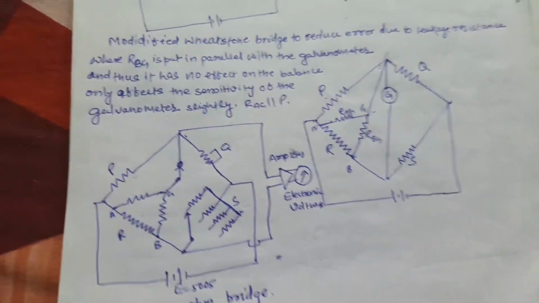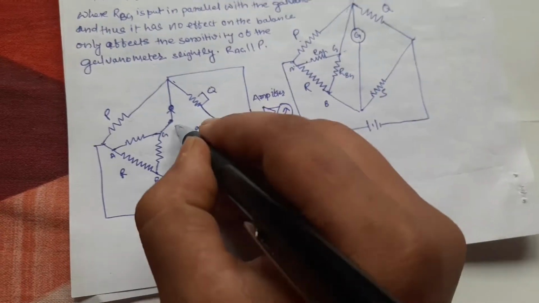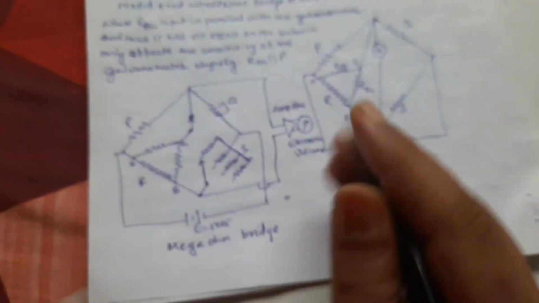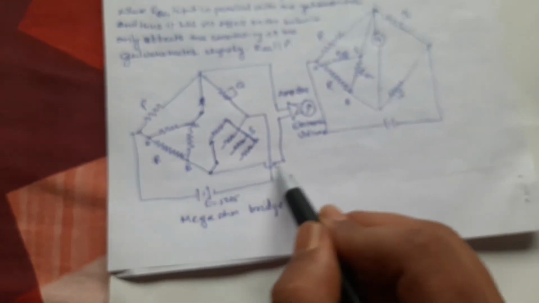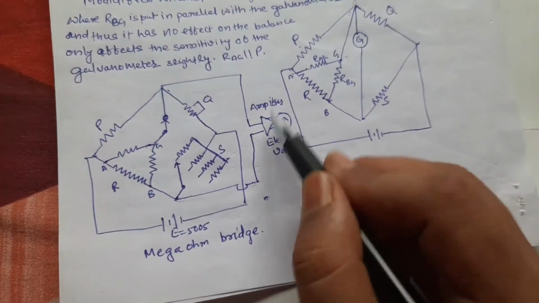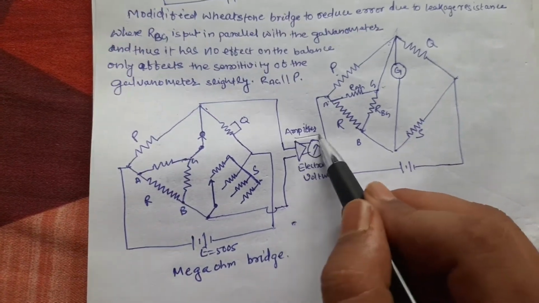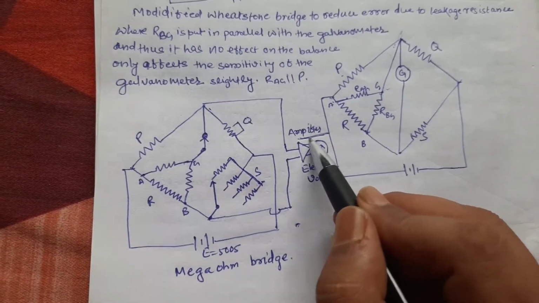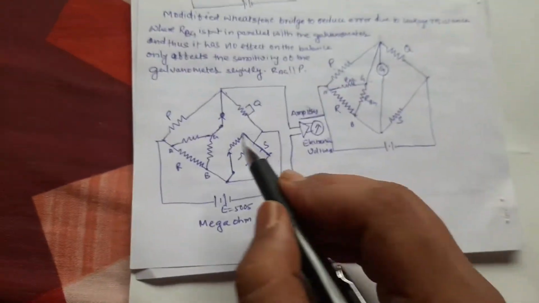Mega ohm bridge: this is the guard terminal, and this portion is a galvanometer. So you have to apply an amplifier to get minimum deflection in the circuit.